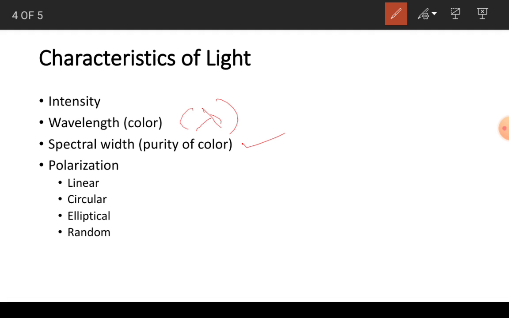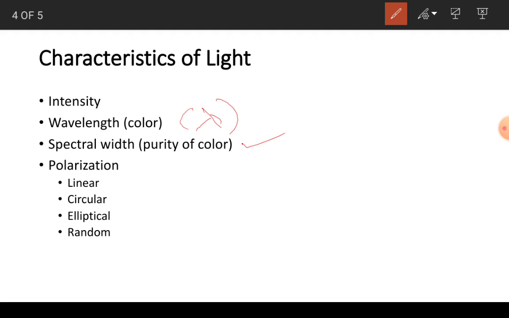Similarly, the choice of the wavelength has a bearing on the signal to noise ratio, and the purity of the color, the spectral width, has a direct bearing on the bandwidth of your optical system, or the data rate which you can transmit on the optical fiber. So these two parameters are extremely important for optical communication.